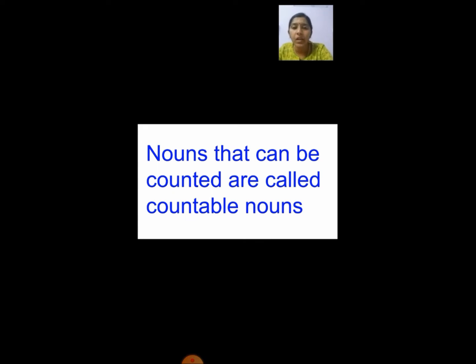Okay, and similarly when you are in class, you can count how many students are there. We used to write on the board. You all used to count and tell me how many students are present today, how many are absent. So like that you can count. So countable nouns are nouns which can be counted.